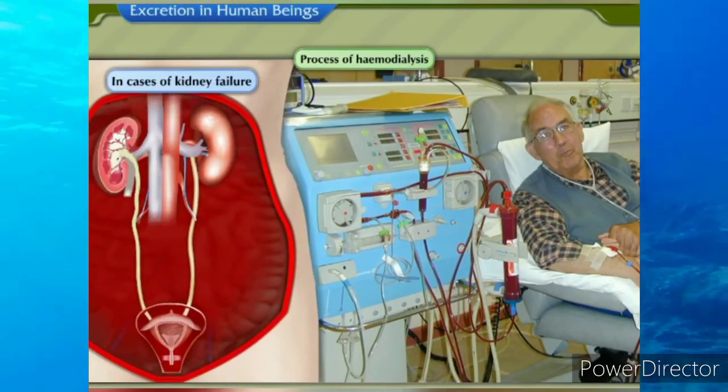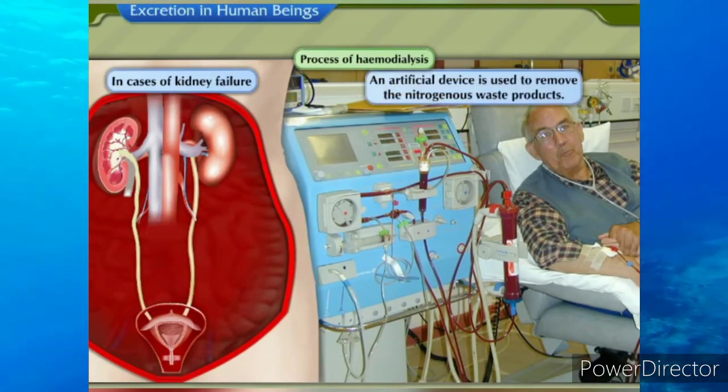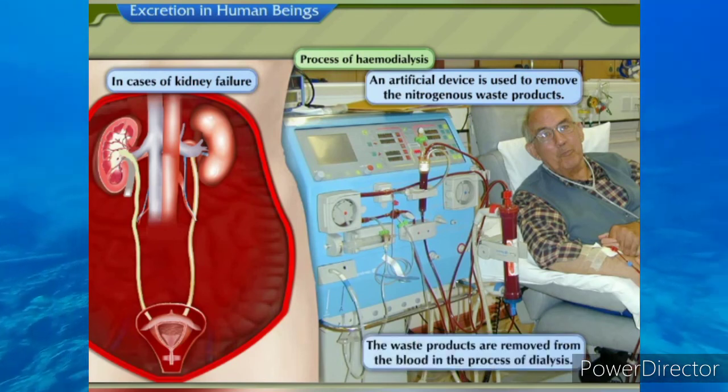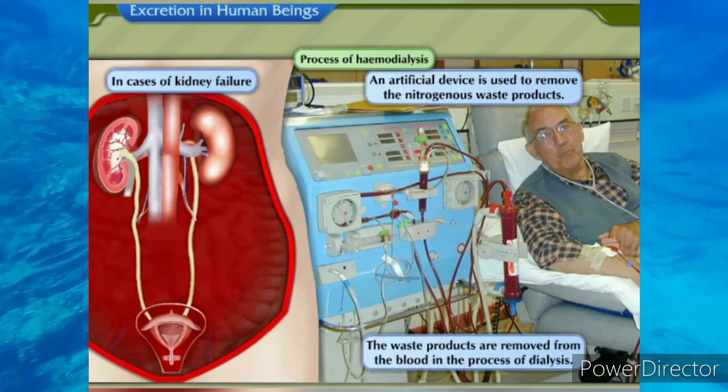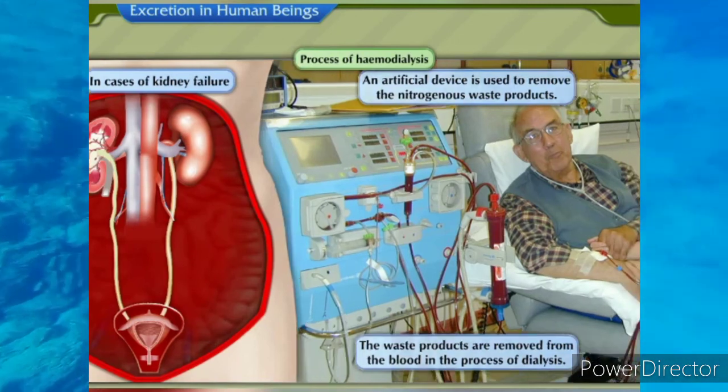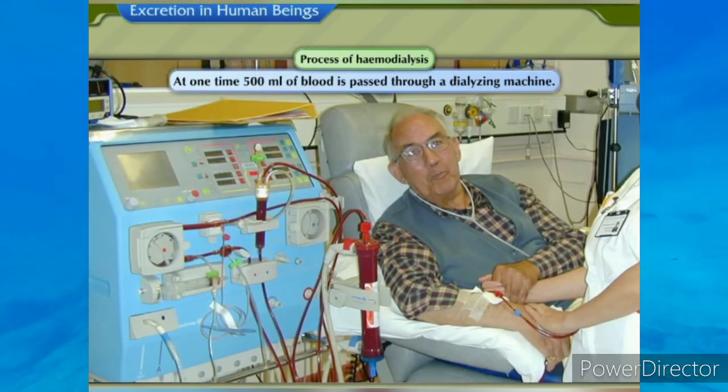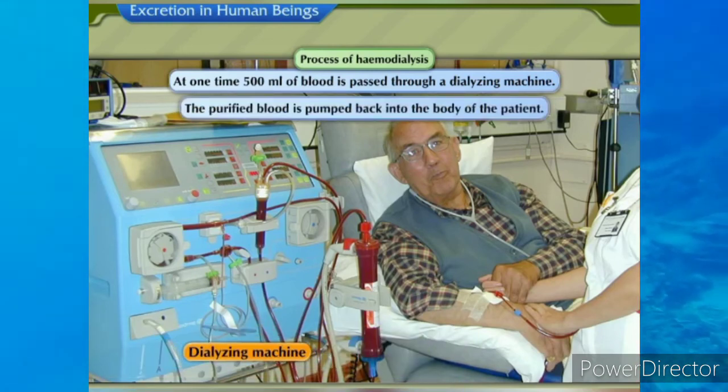In cases of kidney failure, an artificial device is used to remove the nitrogenous waste products. The waste products are removed from the blood in the process of dialysis. At one time, 500 ml of blood is passed through a dialyzing machine. The purified blood is pumped back into the body of the patient.